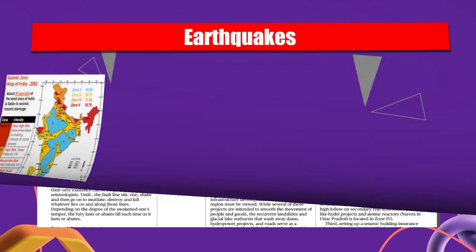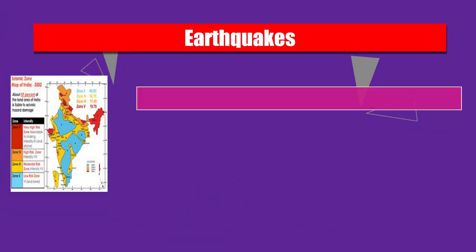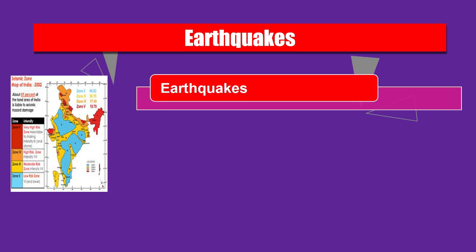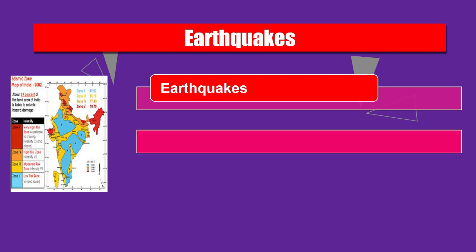First of all, you must know what an earthquake is. An earthquake is a shaking, a trembling of the earth's surface caused by seismic waves or earthquake waves that are generated due to the sudden release of energy in the earth's crust. Shallow focus earthquakes occur in the crust or upper mantle, while intermediate and deep focus earthquakes occur deeper. A seismograph, or seismometer, is an instrument used to detect and record earthquakes.